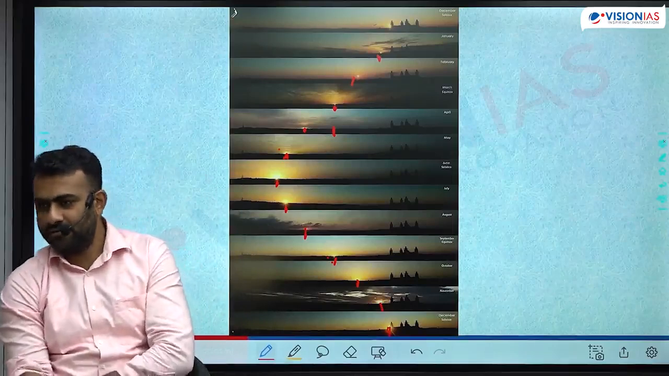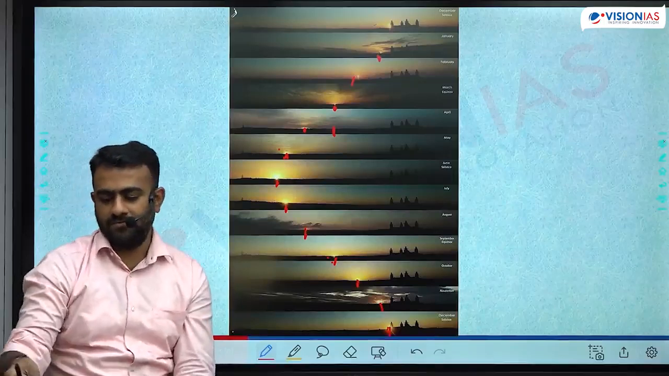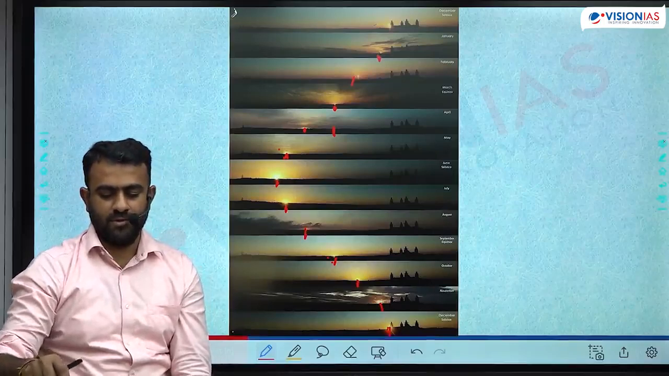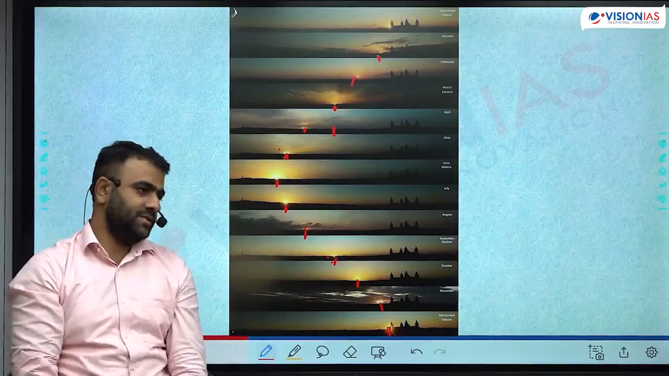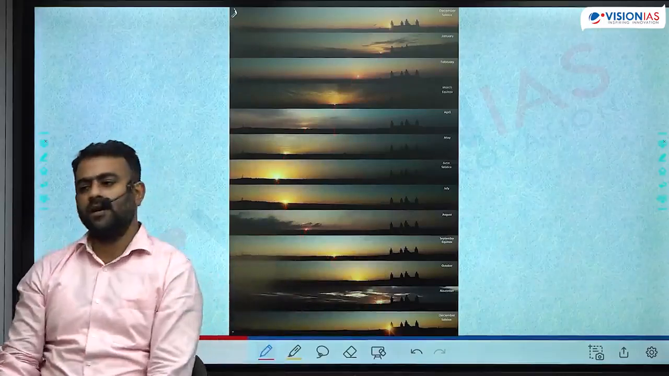Very, very important for many of the geographical concepts. It is very useful in climatology. Apparent movement of the sun. That is all about seasons. Any doubts here?